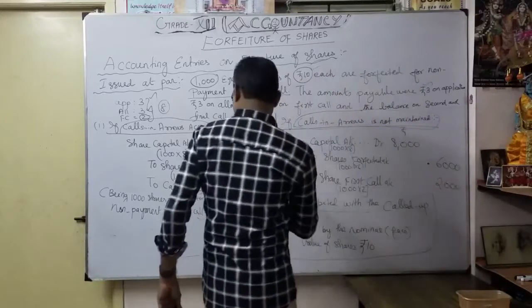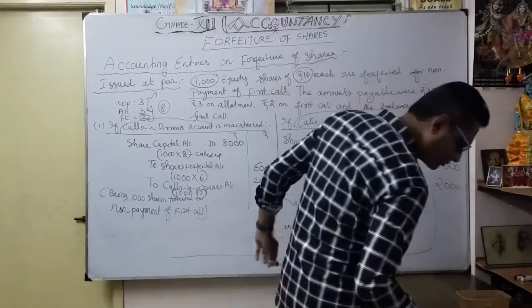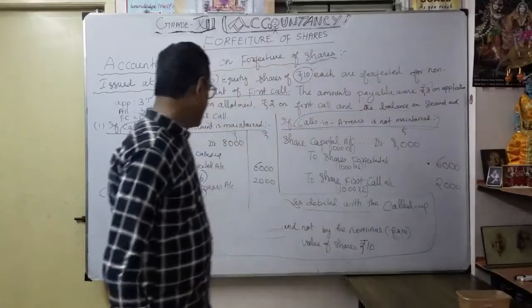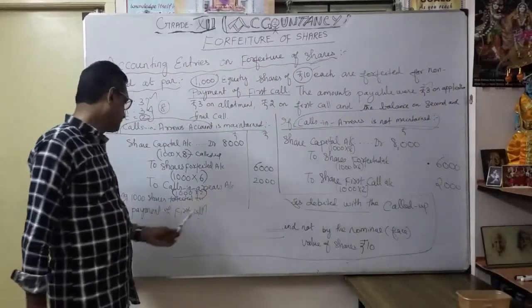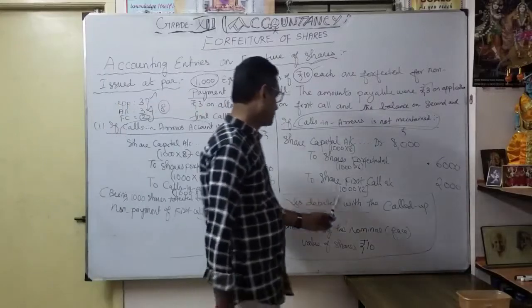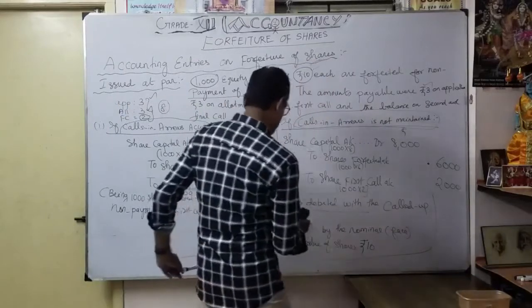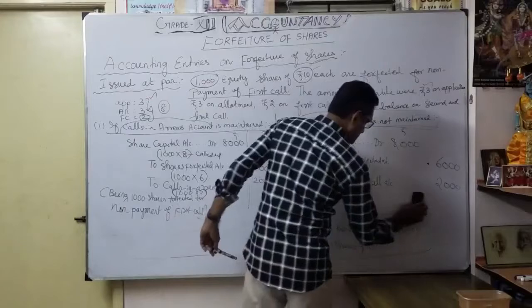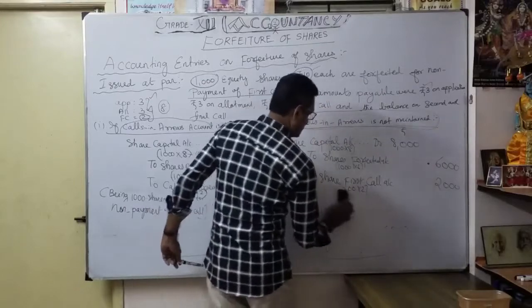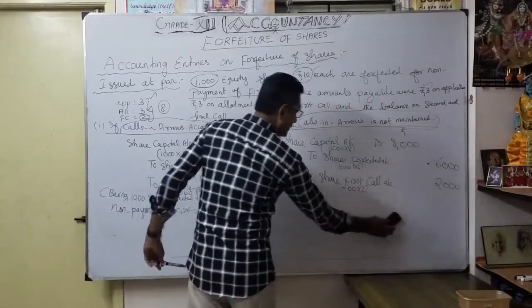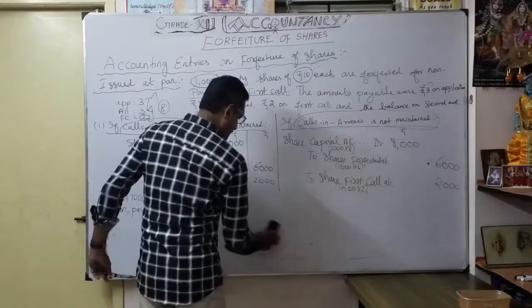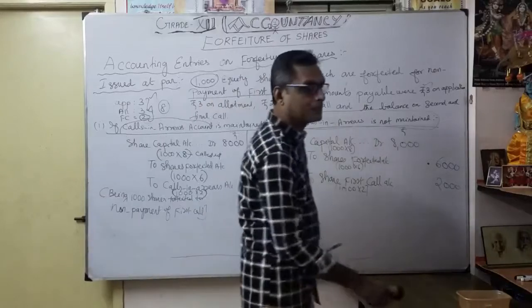Okay, same narration. The narration will never change. Being 1,000 shares forfeited for non-payment of first call. You understood now? Do you know why you debited share capital? To reduce the share capital value for the particular forfeited shares.